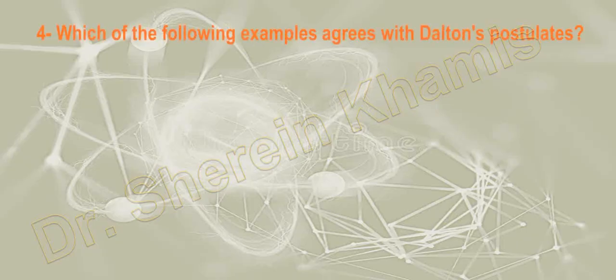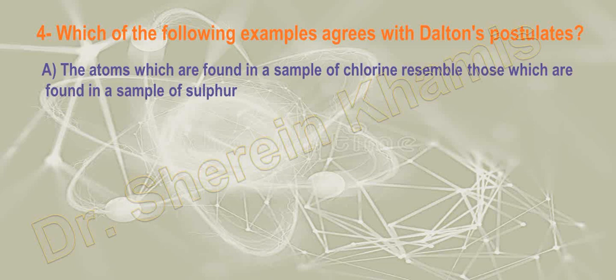Okay, question number 4 says: which of the following examples agrees with Dalton's postulates? In the previous question we wanted to know the exception, and here we want the postulate. Number 1: the atoms which are found in a sample of chlorine resemble those which are found in a sample of sulfur.